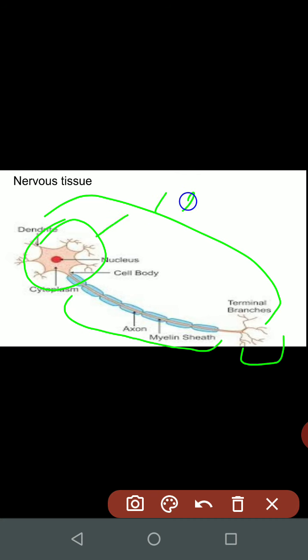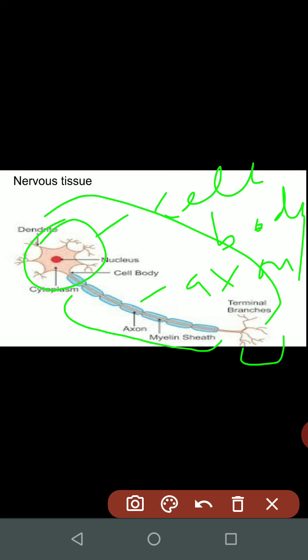This cell body is also known as cyton, which has branch-like structures growing from it. These are known as dendrites.